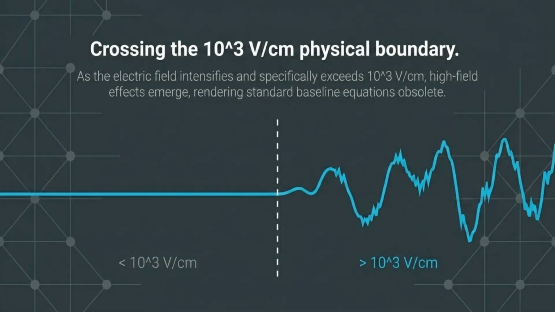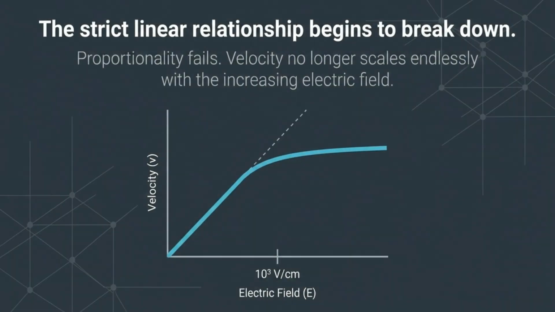As the electric field intensifies beyond 10^3 V per centimeter, high field effects emerge, making the standard equations obsolete. When this boundary is crossed, the strict linear relationship begins to break down. Velocity no longer scales endlessly with the increasing electric field.